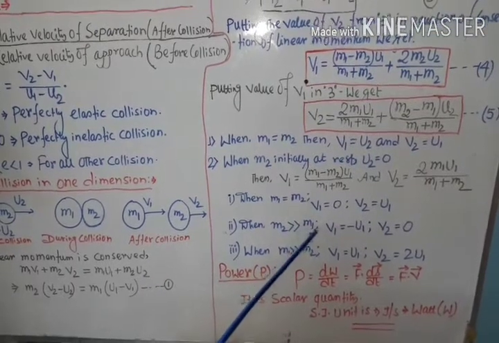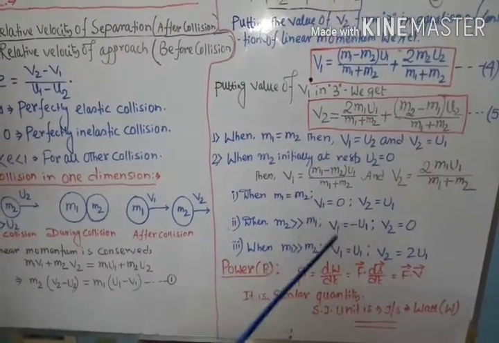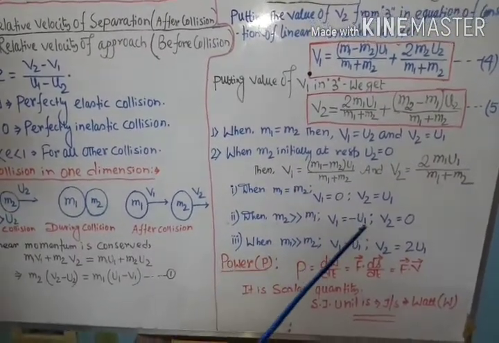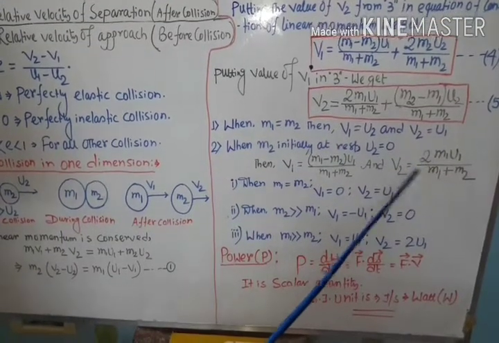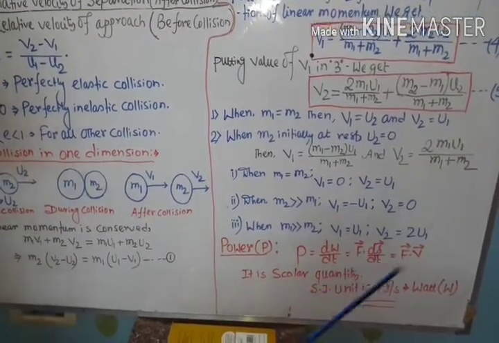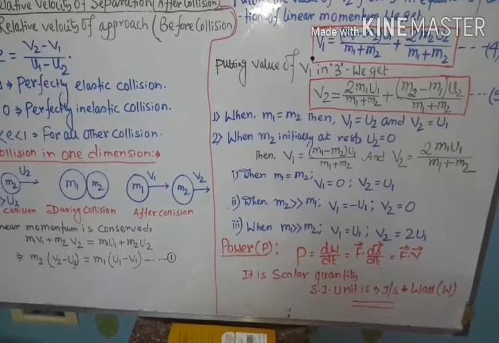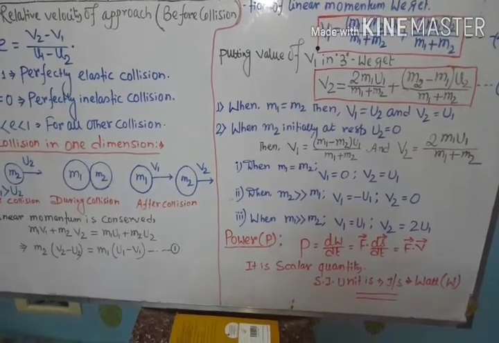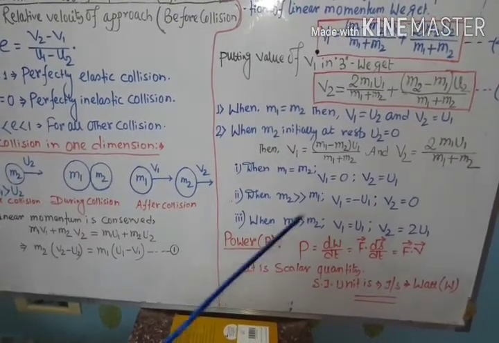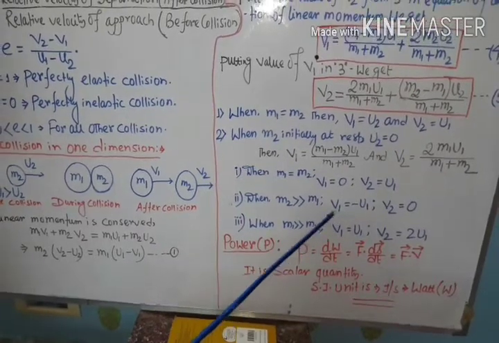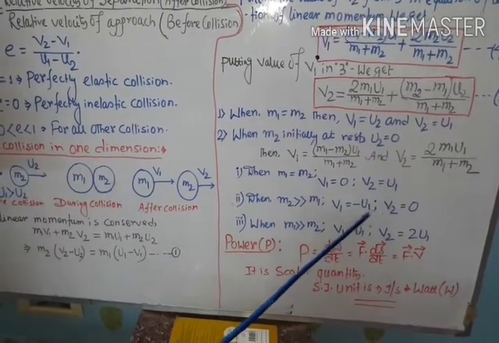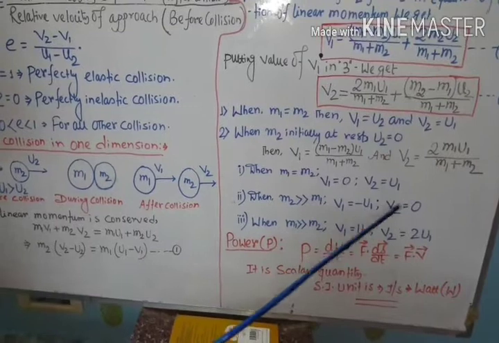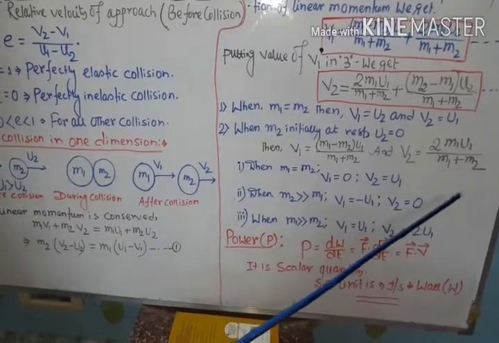Here we consider m1 is 0 relative to m2, so v1 equals minus u1, and v2 is equal to 0. So whenever the mass of the target body is very high, then after the collision the first body of mass m1 returns along the same straight line with the same speed, but the target body remains at rest.